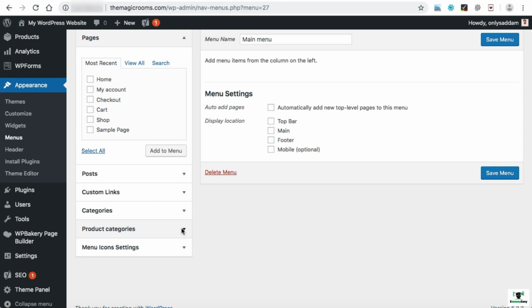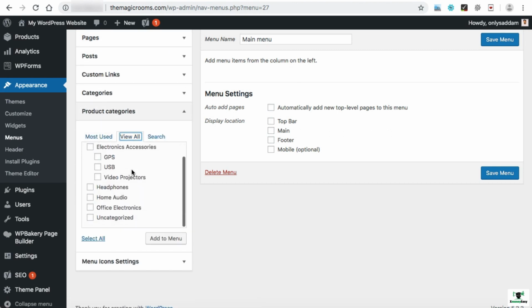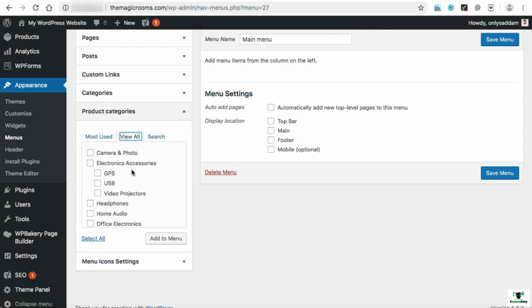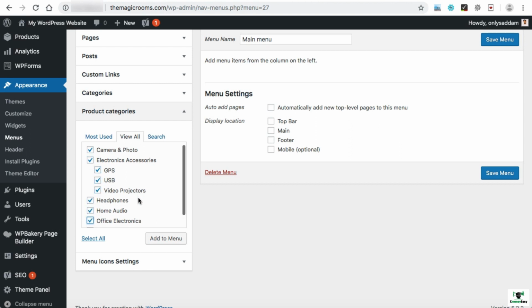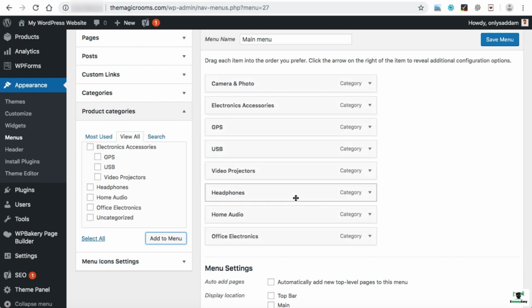Now let's click on it and then click on View All. So these all are the product categories that we had created in the previous lecture. Let's add all of them one by one, and then click on Add to Menu. Here we go.